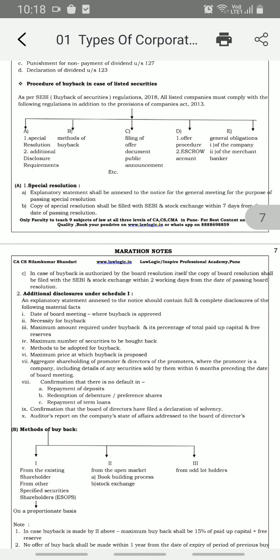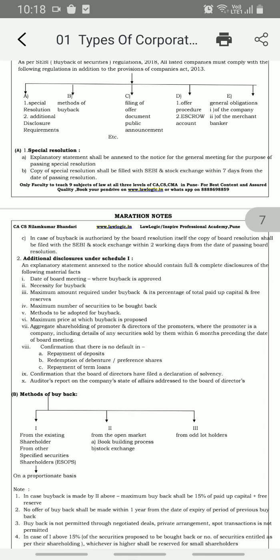Now we are going through each procedure and each regulation in detail. What is a special resolution? Special resolution basically, in case of buyback, requires that an explanatory statement shall be annexed to the notice of the general meeting for the purpose of passing the special resolution.